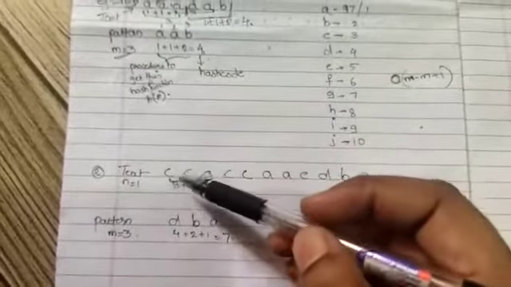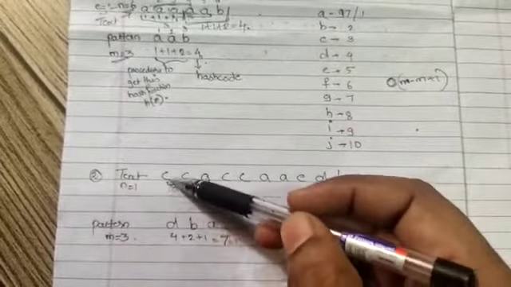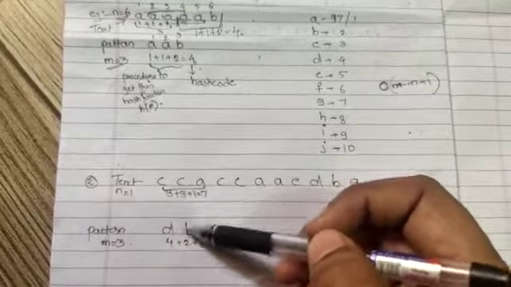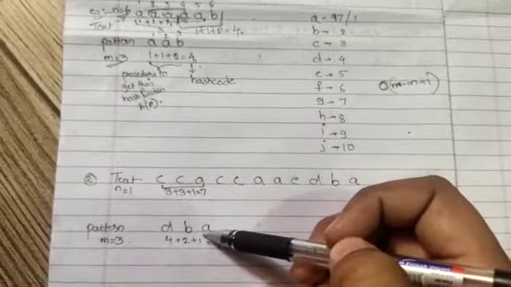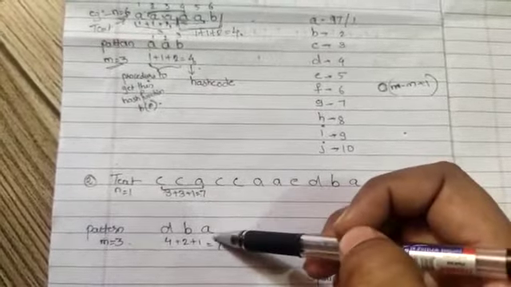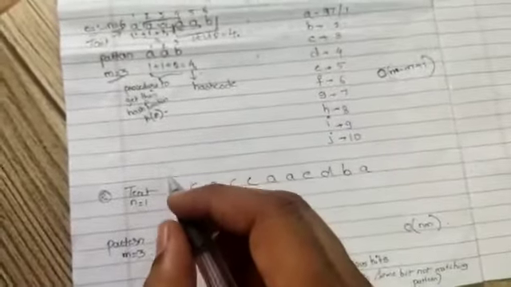Now I am going to compare each and every letter from the text and pattern: C to D, C to B, A to A. So a match has not been found, but the value of the hash code is the same. So next we will use the rolling function.